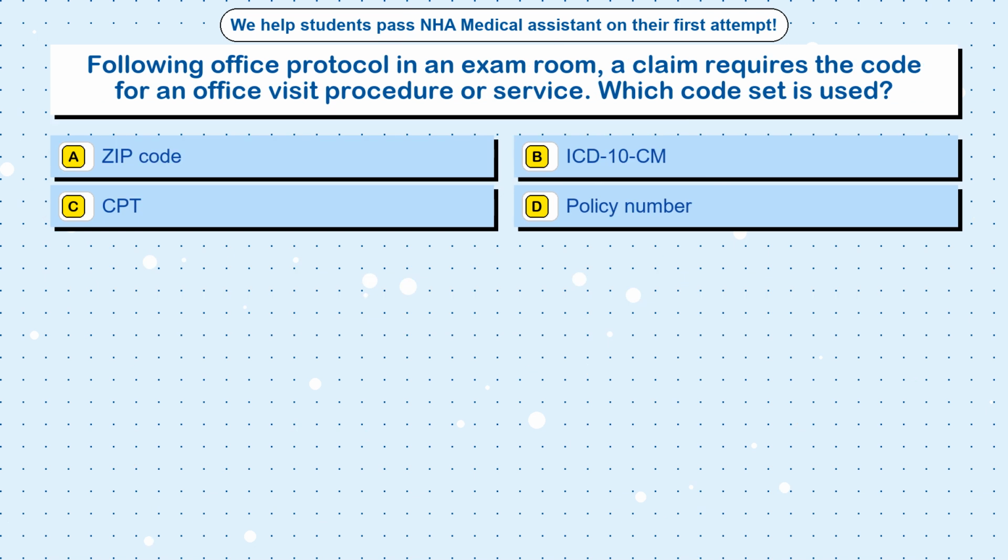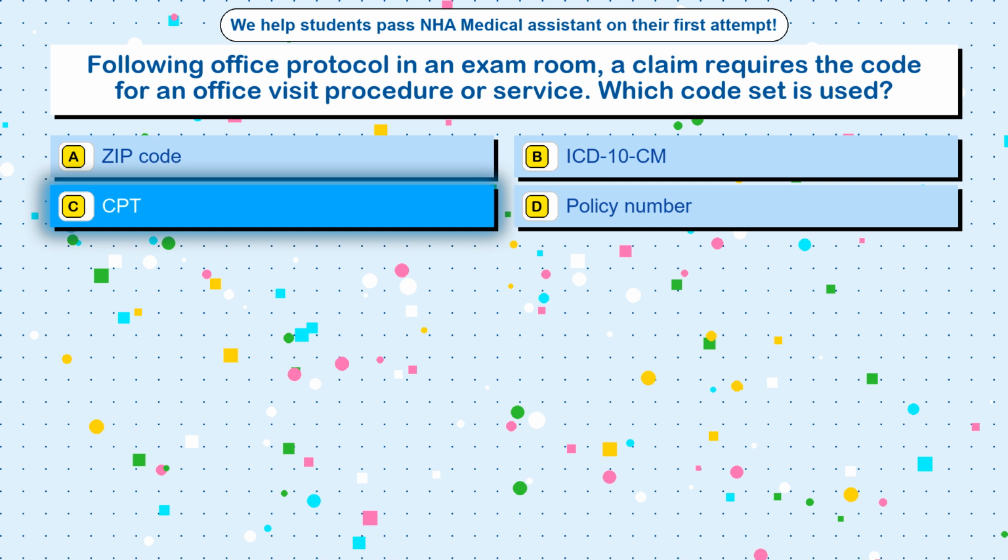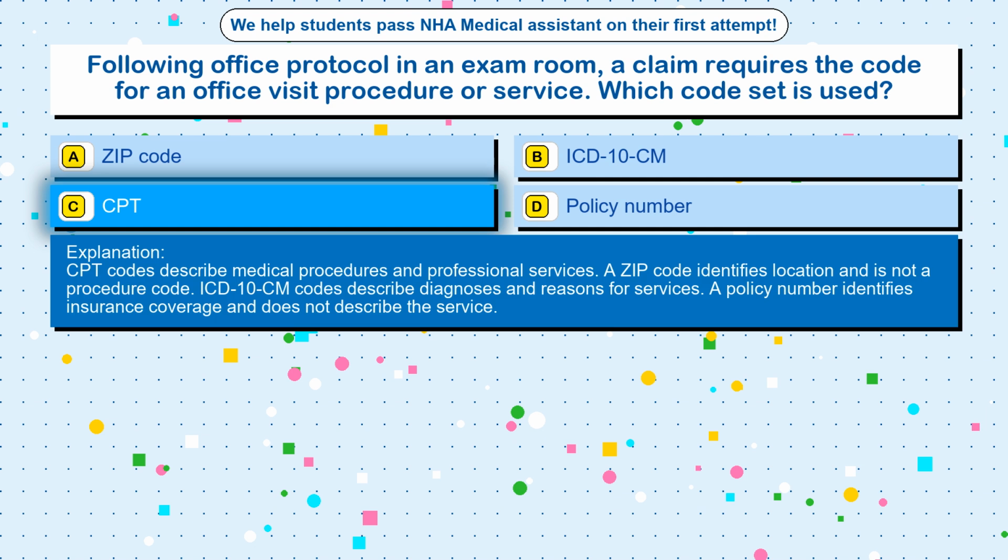Question 80. Following office protocol in an exam room, a claim requires the code for an office visit procedure or service. Which code set is used? Option A. Zip code. Option B. ICD-10-CM. Option C. CPT. Option D. Policy number. The correct answer is option C. CPT. CPT codes describe medical procedures and professional services.